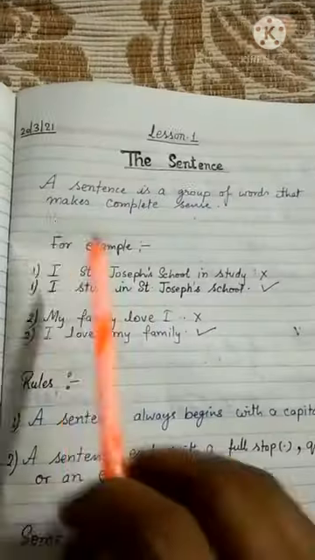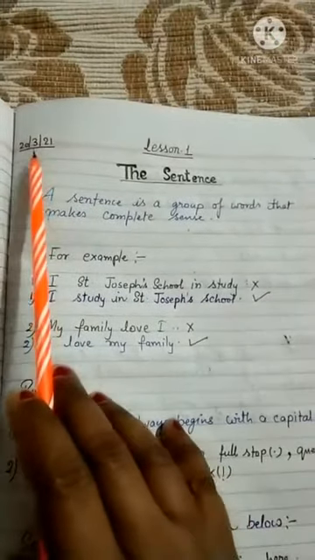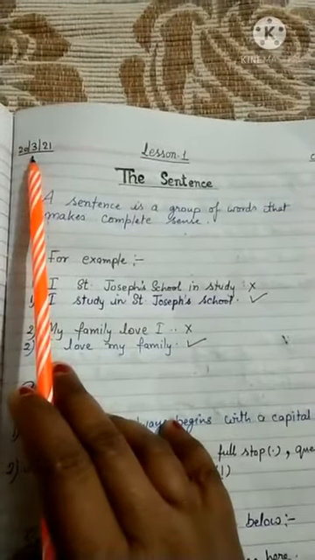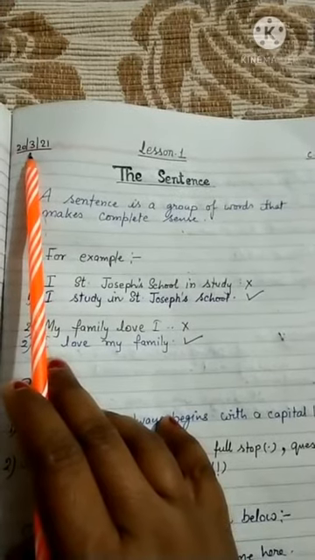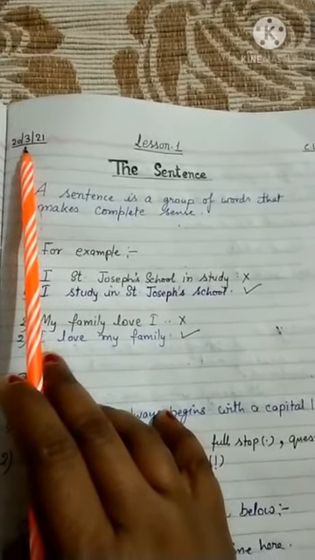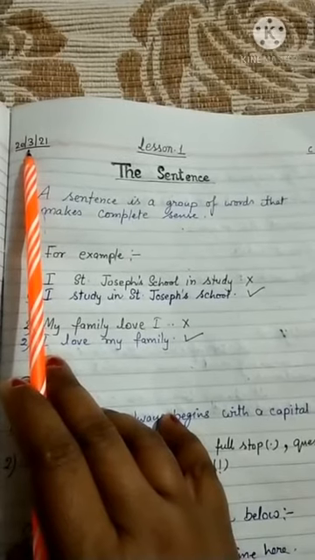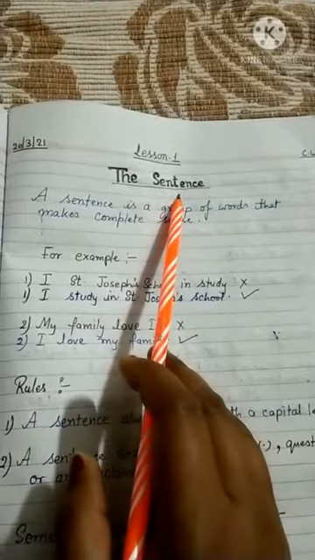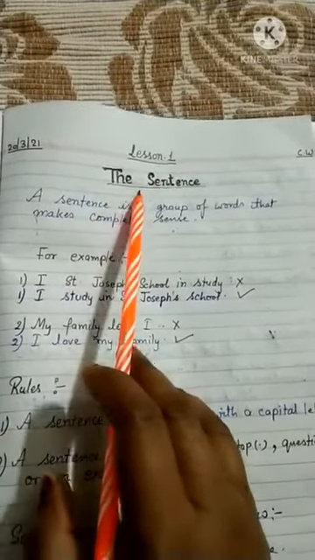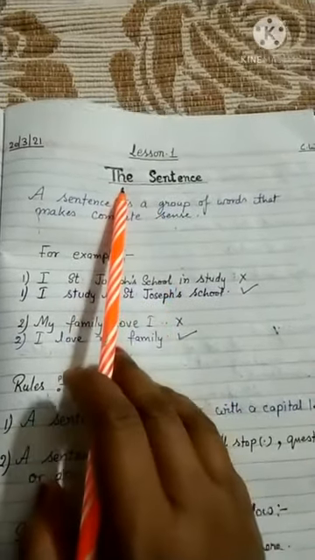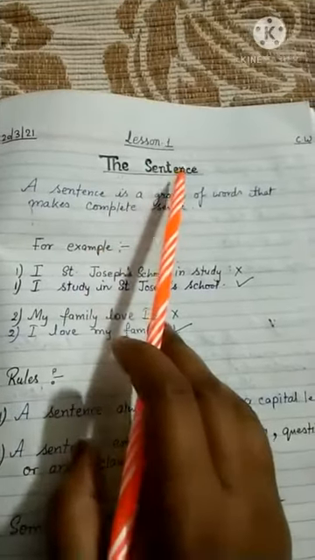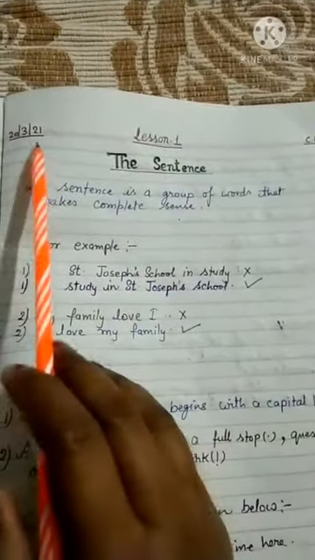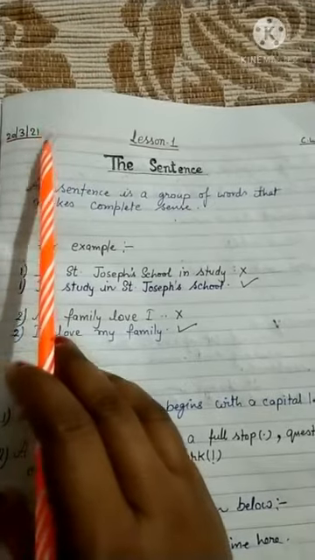Okay, beta. Morning, class. As you all know, yesterday we completed the revision of articles, beta. So today we are going to revise the sentence. You all know about the words. Today I am going to explain the sentence. So mention today's date, that is 23/21.